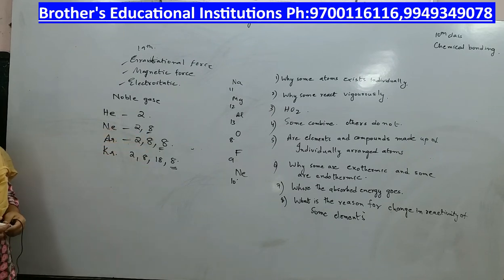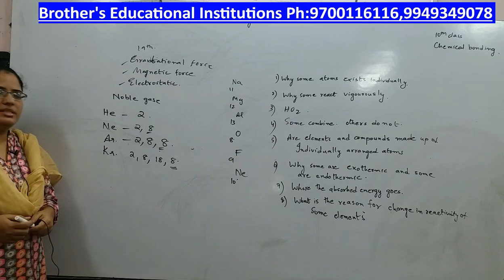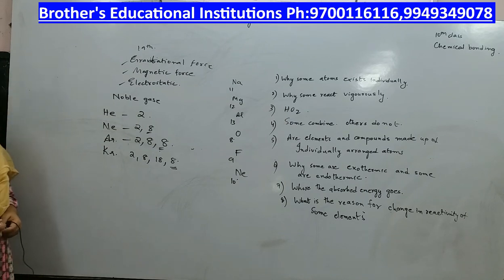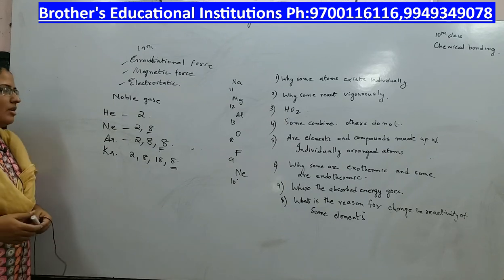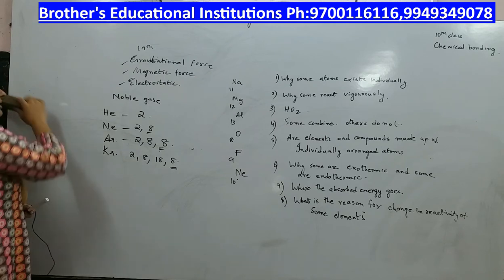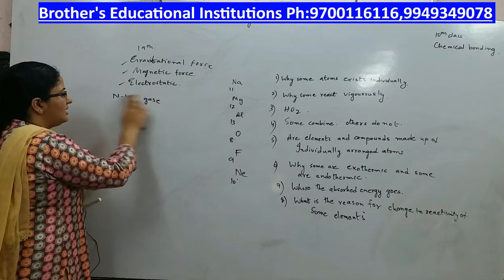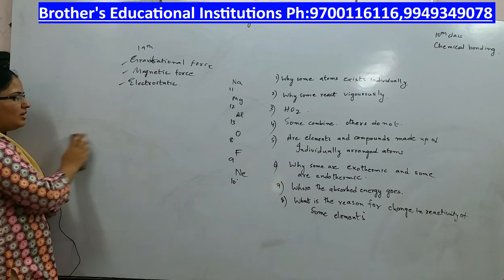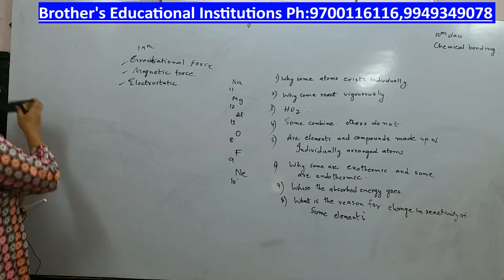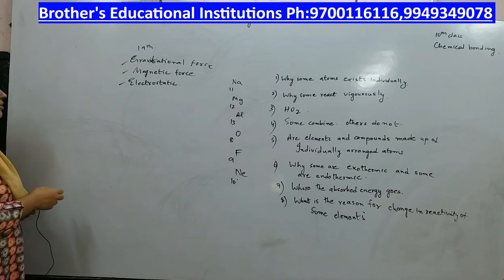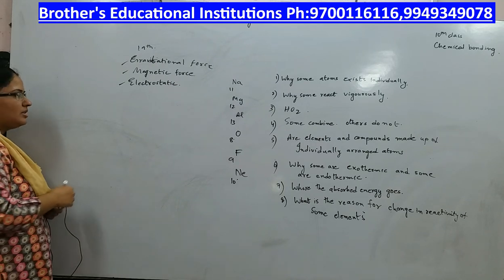Next we shall discuss a concept called Lewis dot structure or electron dot structure. In order to explain chemical bonding, Lewis has given a dot structure. It is called Lewis dot structure or electron dot structure. What is this Lewis dot structure or electron dot structure?